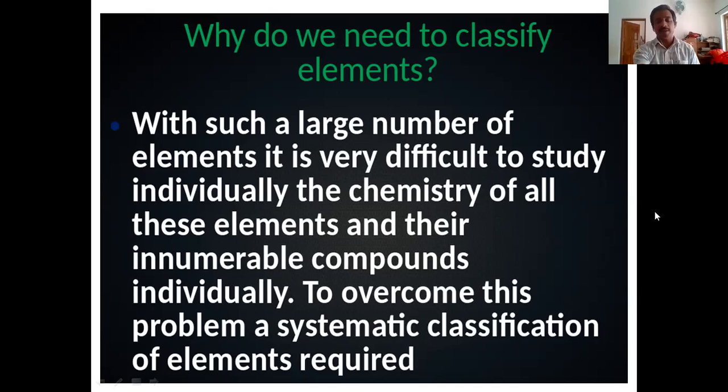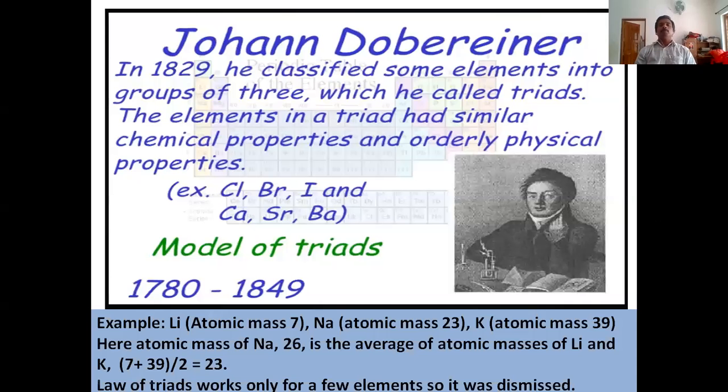The first effort was by Doberiner. In 1829, he classified some elements into groups of 3, which he called triads. Triads, a group of 3. The elements in a triad had similar chemical properties and similar physical properties.